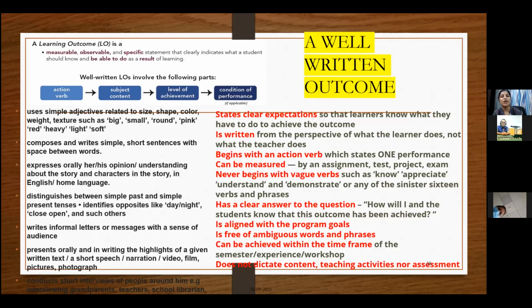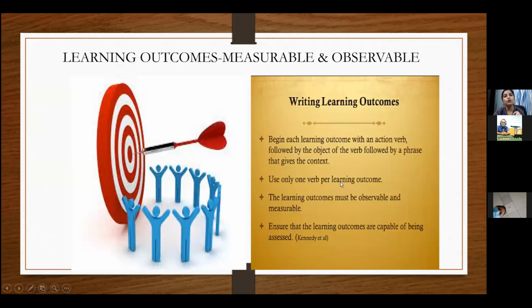So when you are now teaching your students, remember to write your learning outcome in advance so that you are able to assess them on those parameters, right? So learning outcomes are free of ambiguous words and phrases and can be achieved within the time frame. So do not use vague words, but use only one verb per learning outcome.